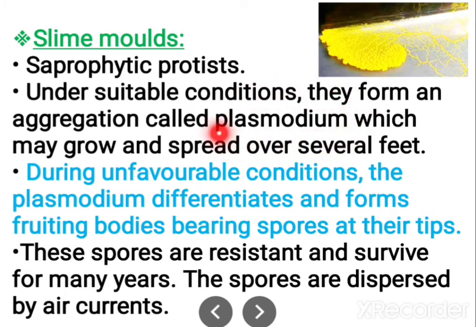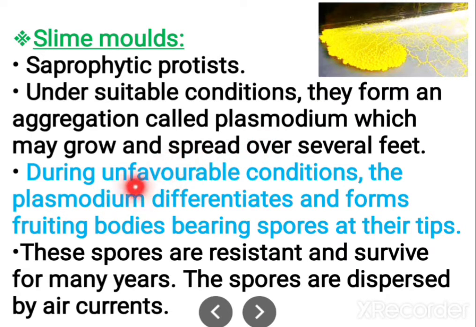Another plasmodium that you study causes malaria. There, the species name starts with a capital letter. Here it is a common name, so we have written it with a small letter. From that itself we can distinguish. The spelling is similar only; by seeing the first letter you can find out. In the malarial parasite Plasmodium, the first letter will be capital, so here it is small. That is the malarial parasite. So this is not a saprophytic protist.